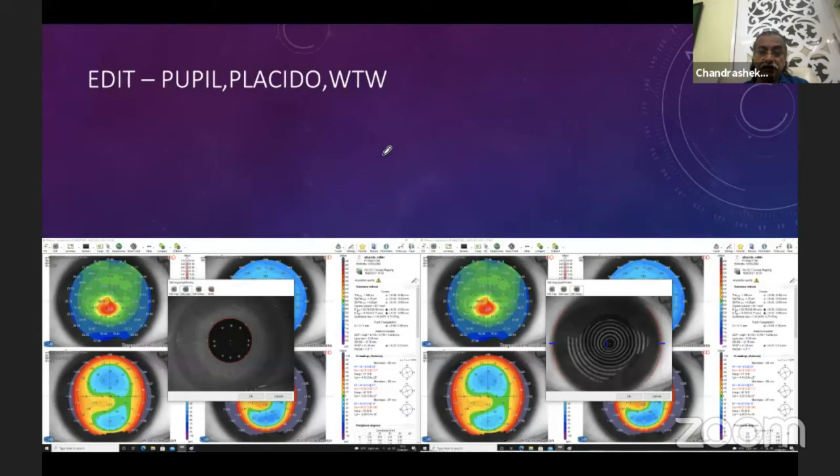Then another thing where I get into trouble is that I sometimes wanted to edit a pupil or the white to white. White to white, I started editing for ICL calculations. Sometimes on IOL Master the marks are not coinciding with the limbus edge. They are either inside or outside, and you want to move them over here. That is possible, which has not been possible on IOL Master or Pentacam.